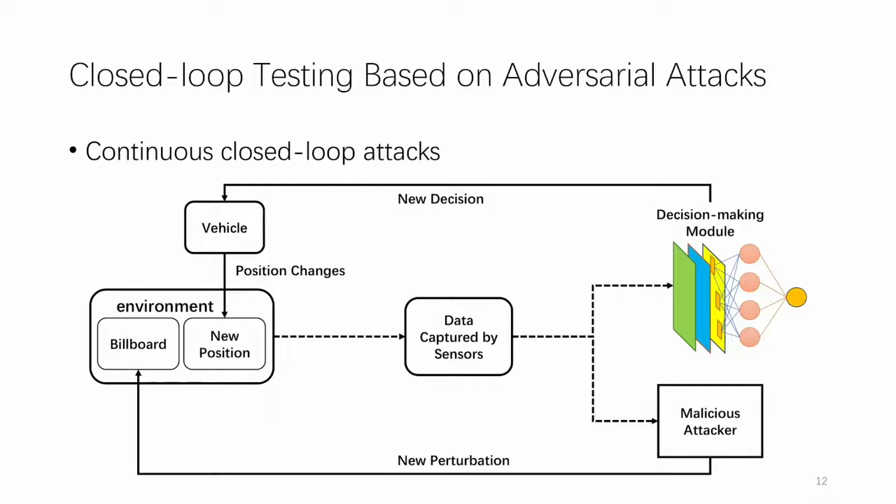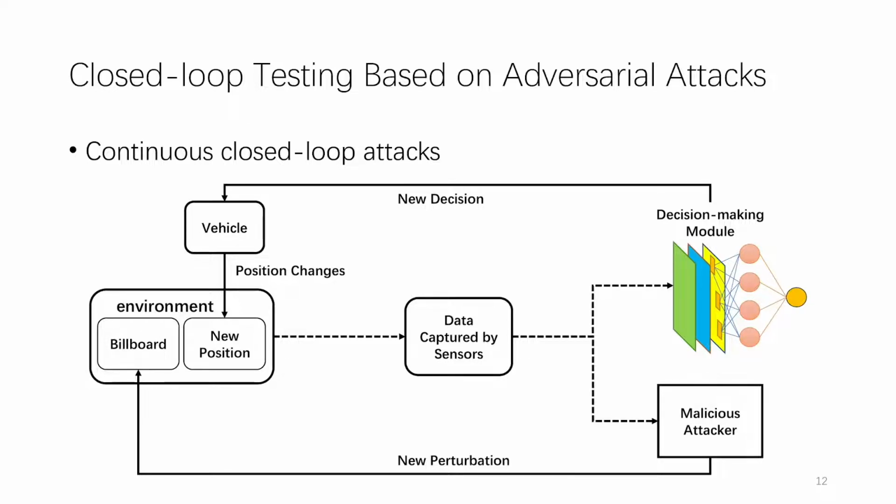We adopted the attack framework shown in the figure. We choose a billboard as the carrier for adversarial attacks. As shown in the figure, the sensor data is sent to the ADS and the attacker. The ADS calculates a new controlling decision, causing the vehicle's position to change.